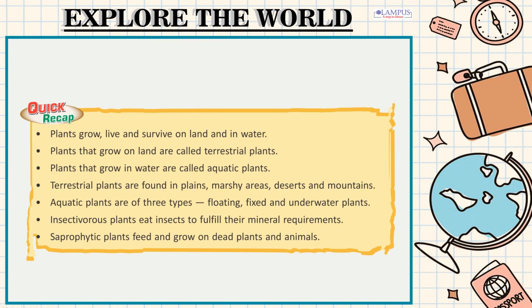Quick recap. Plants grow, live and survive on land and in water. Plants that grow on land are called terrestrial plants. Plants that grow in water are called aquatic plants. Terrestrial plants are found in plains, marshy areas, deserts and mountains. Aquatic plants are of three types: floating, fixed and underwater plants. Insectivorous plants eat insects to fulfill their mineral requirements. Saprophytic plants feed and grow on dead plants and animals.